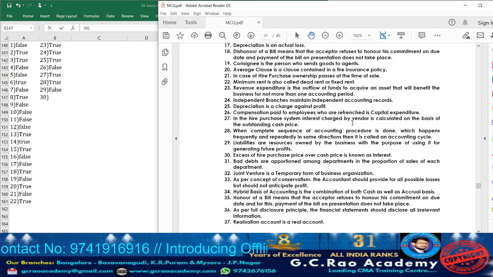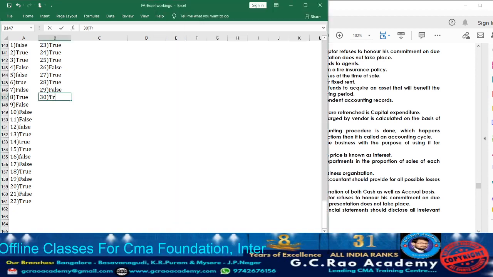Now moving on to question 30. What are they telling? Excess of hire purchase price over cash price is called interest. Usually in the hire purchase system, how do we calculate the total interest? If you find a difference between the hire purchase price and the cash price, we obtain the interest. So the statement they have given is true. So accordingly take down true.